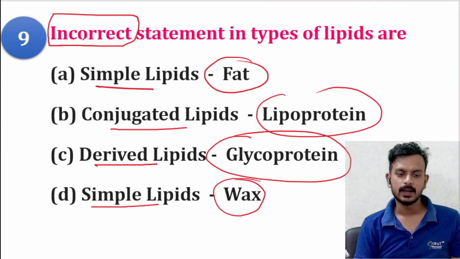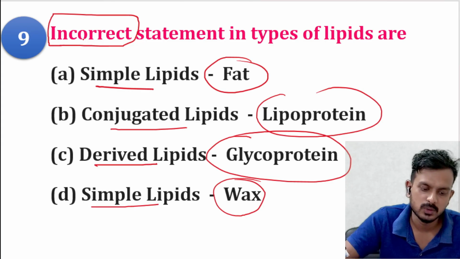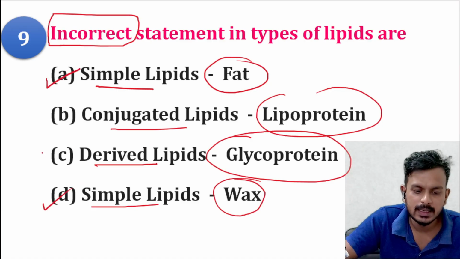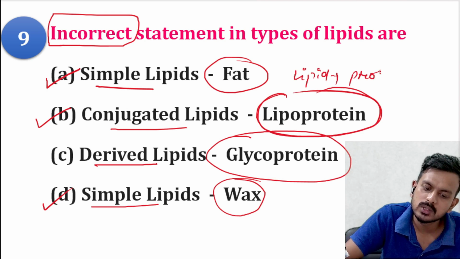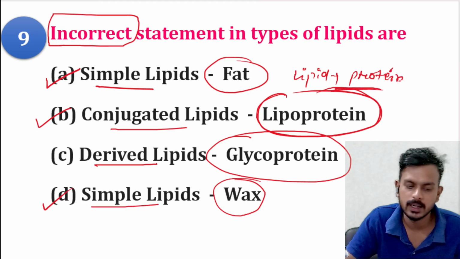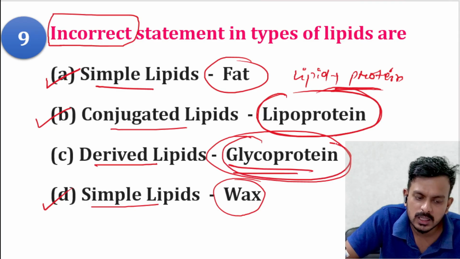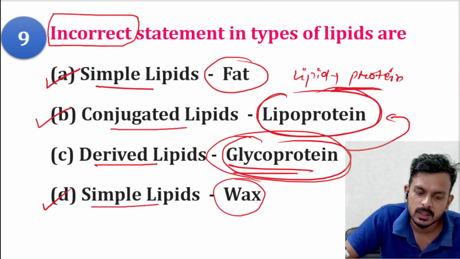Simple lipids are fat and wax, so please remember that A and B are correct. A conjugated lipid is a lipoprotein, because it is associated with lipid plus protein. I told you they are associated with lipid, carbohydrate, or nitrogenous bases. But glycoprotein is carbohydrate plus protein, so it is not a derived protein, it is a conjugated protein.